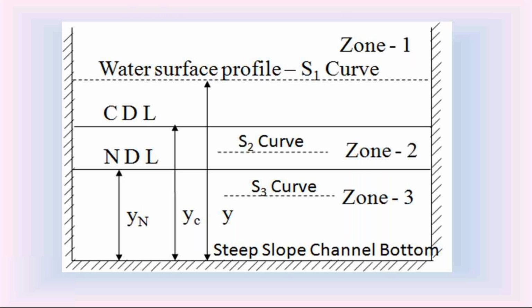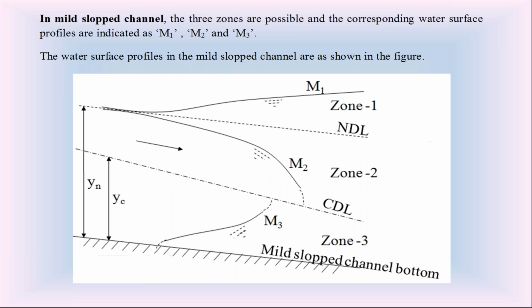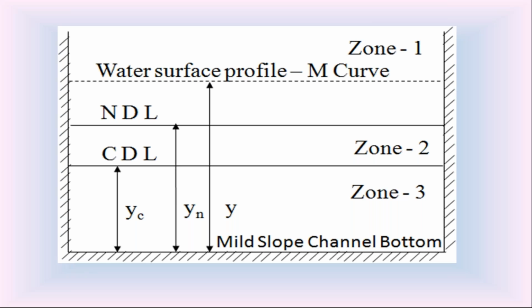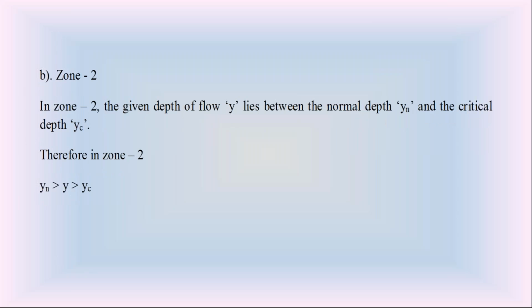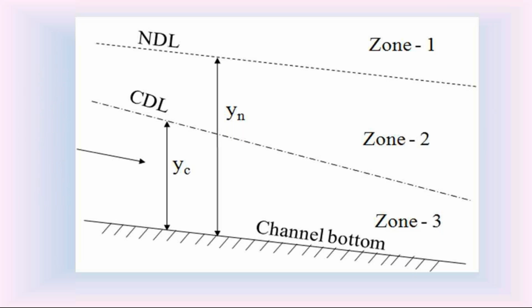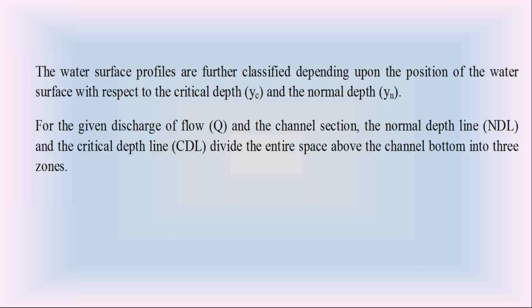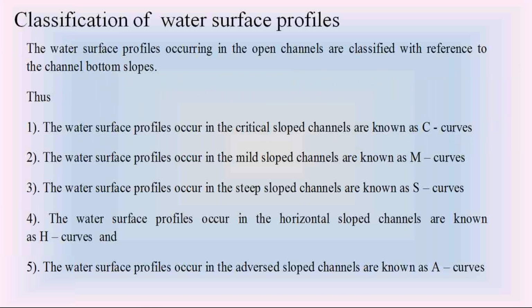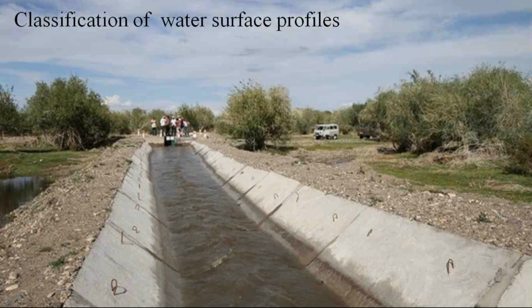Now check the different water surface profiles in different slopes of channels. In the beginning, I explained the meaning of water surface profile. First of all, you should know what it means.